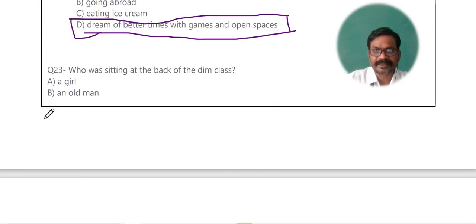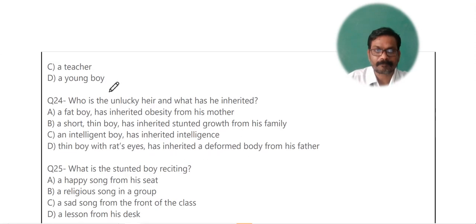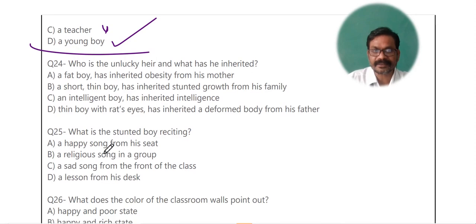Who was sitting at the back of the dim class? डिम क्लास के सबसे पीछे में कौन बैठा हुआ था? A girl? No. An old man? No. A teacher? No. A young boy. Yes, the answer is a young boy was sitting there.